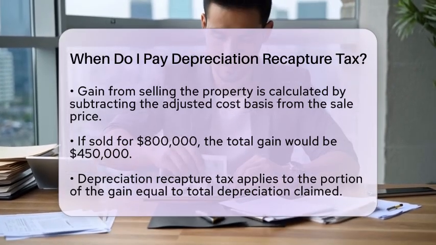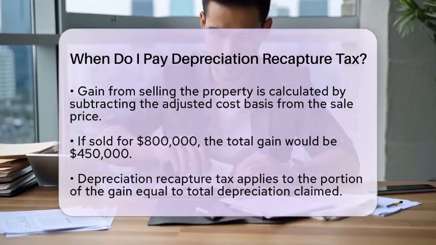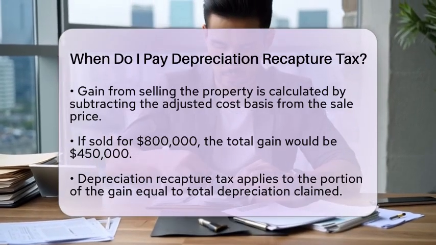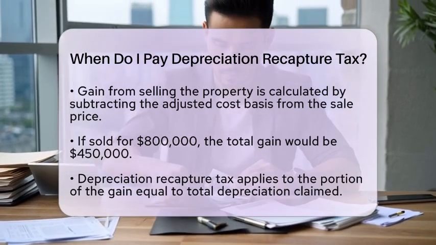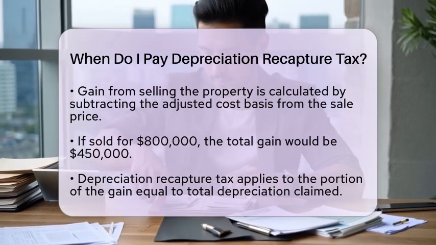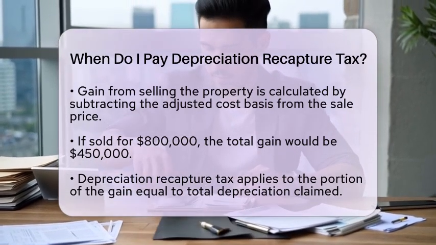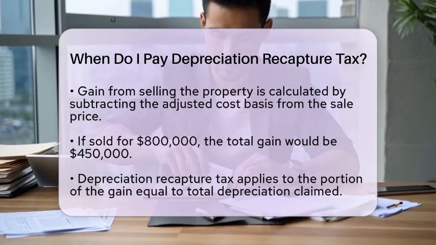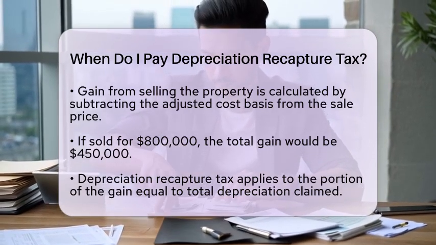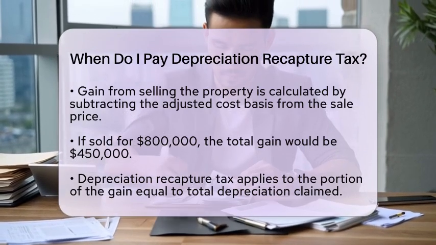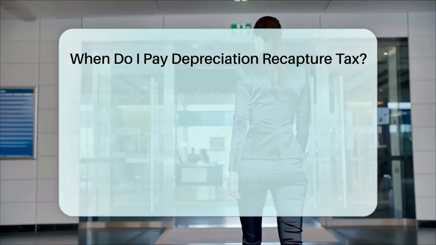It gets reported on Internal Revenue Service Form 4797 and included in your income tax return for that year. In addition to the depreciation recapture tax, any remaining gain beyond the depreciation amount is taxed at long-term capital gains rates, which can be 0%, 15%, or 20%, depending on your tax bracket. Plus, you might also owe a 3.8% net investment income tax on the entire gain.